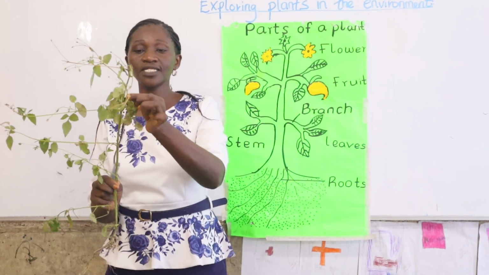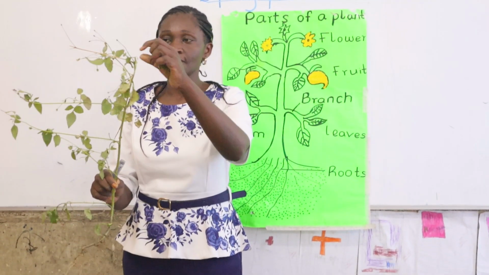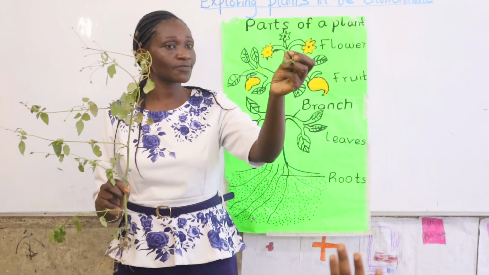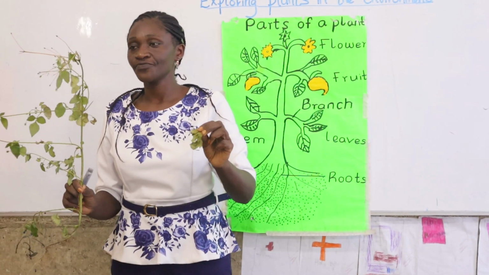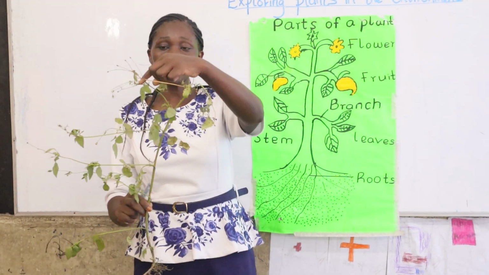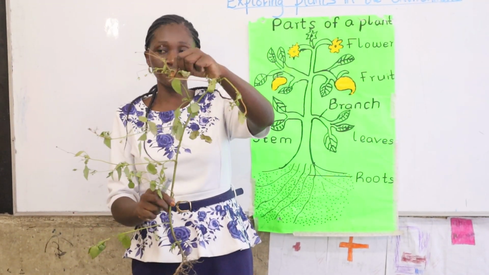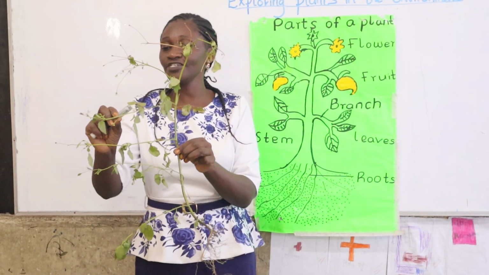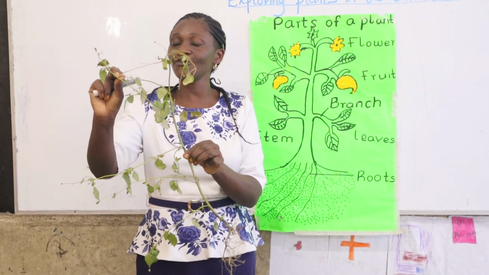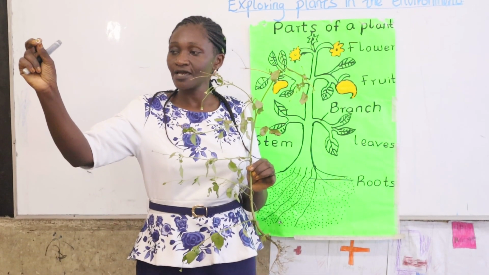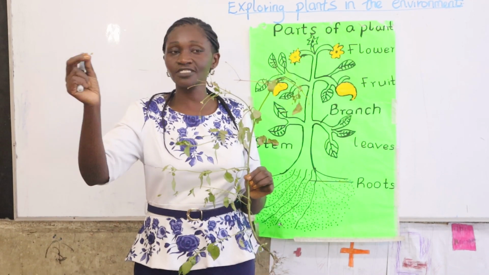The green one, the one I can pluck, this one. Leon, which part of a plant is this? Leaf. Say leaf. When they are many, we call them leaves. So the green ones are leaves. Say leaves. Yes, and then Tatiana and Joaquin, we have this part, the beautiful one of a plant. Tatiana, which part of a plant is this? Flower. Yeah, this is the flower.